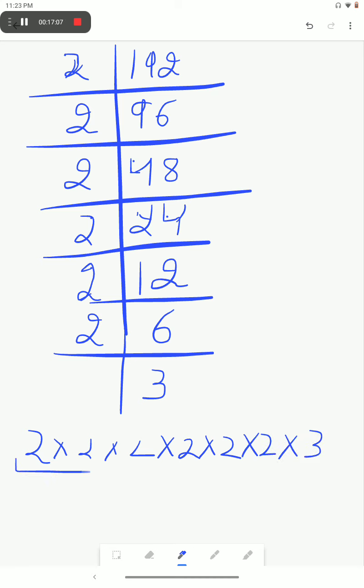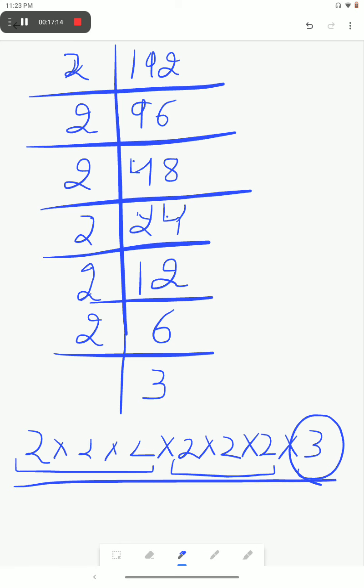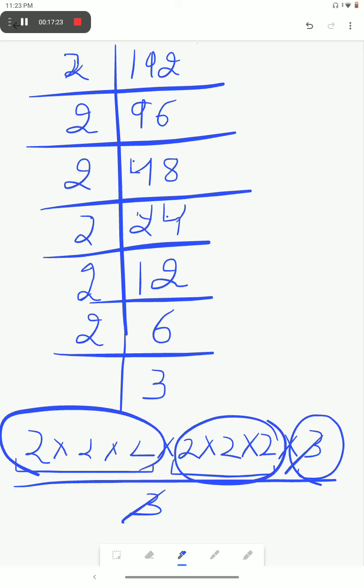This 2 is forming a triplet. These 2s are forming a triplet. But this 3 is extra for us because it is not forming a triplet. So we will remove it by dividing the number by 3. Now we have this triplet and this triplet, hence the number to divide by is 3. And when we divide this number by 3, we get 3 6s are 18, 3 4s are 12. 64 is the quotient, which is the perfect cube. Now move to the next part.